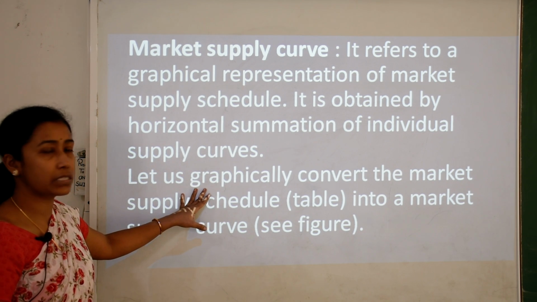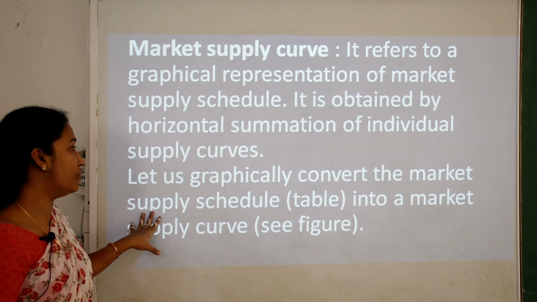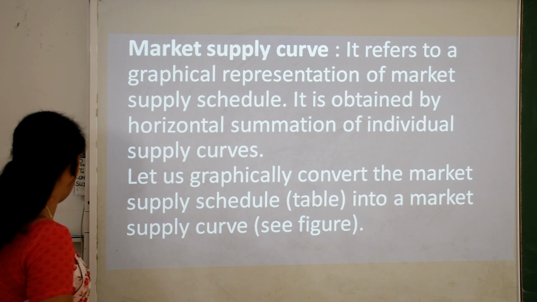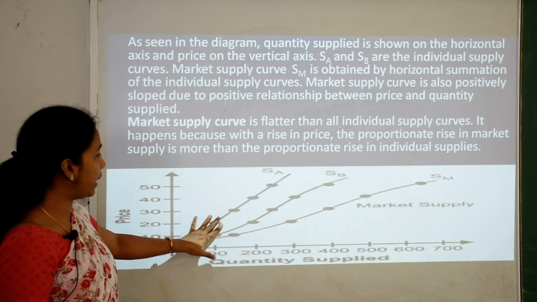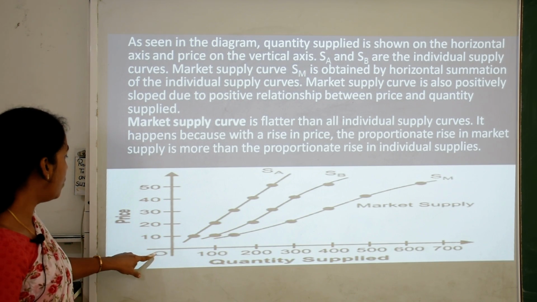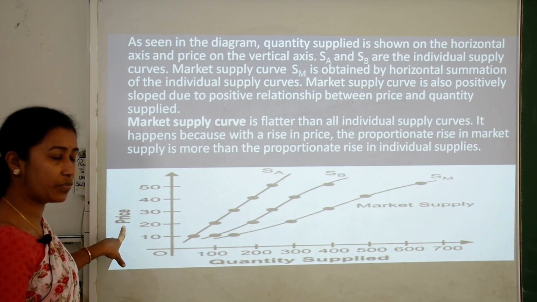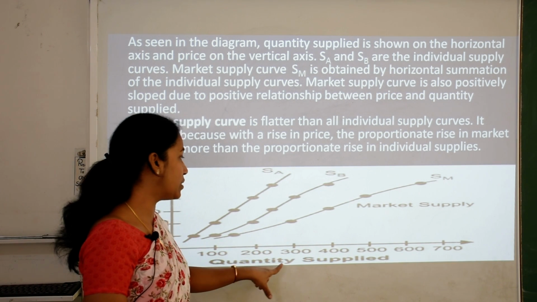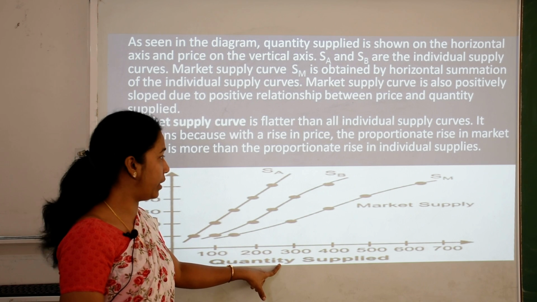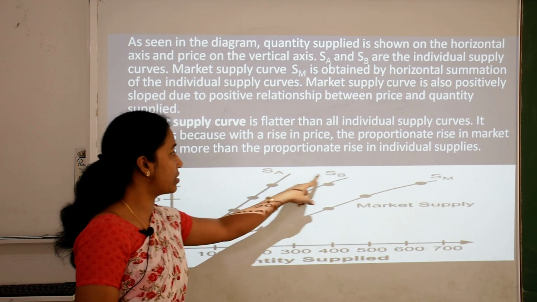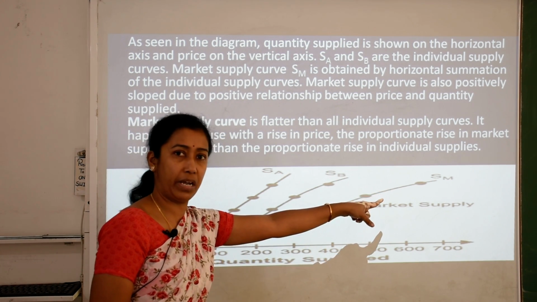Let us understand this graphically, when we convert the market supply schedule. As seen in the diagram, on the vertical axis we have the price of the commodity and on the horizontal axis we have the quantity supplied in the market. This is supplier A, supplier B and this is the market supply.